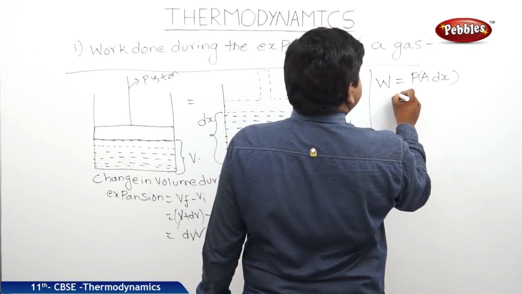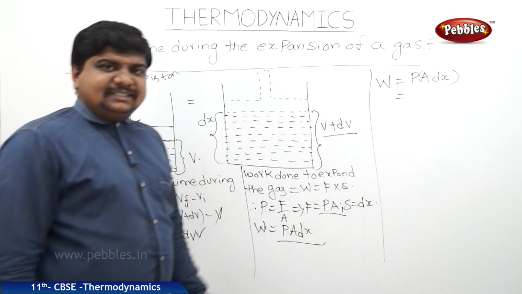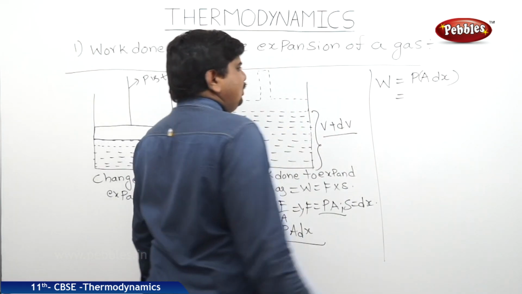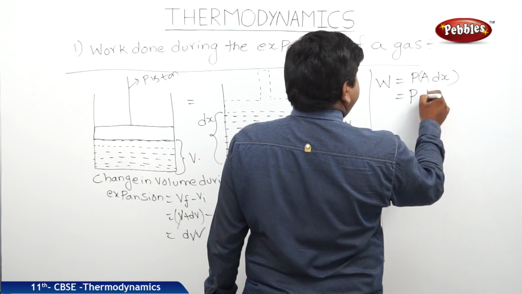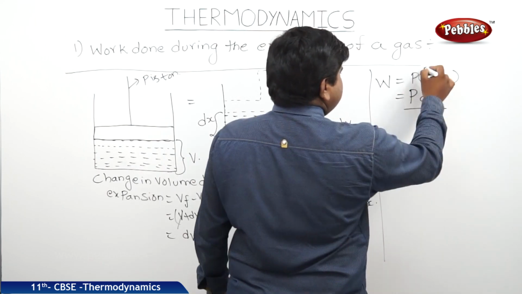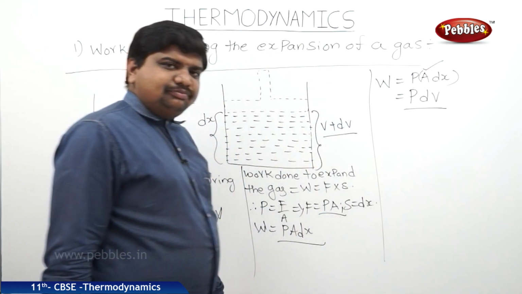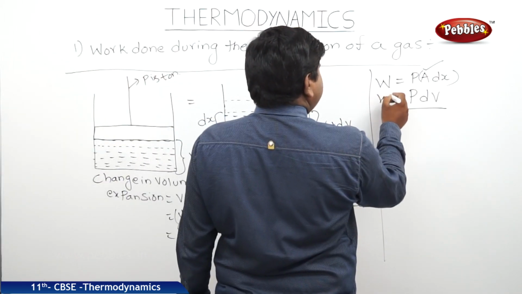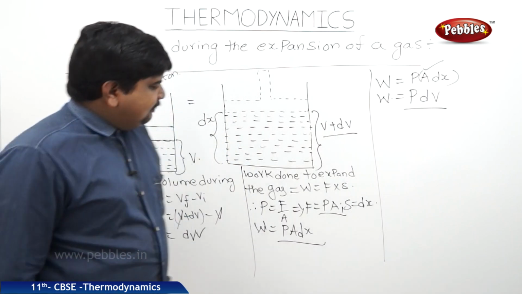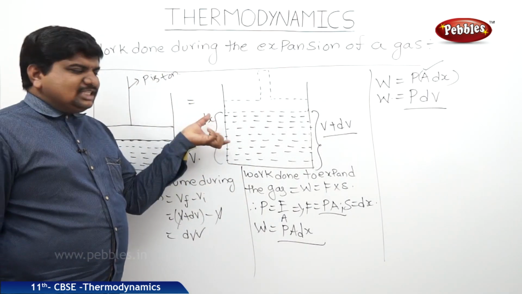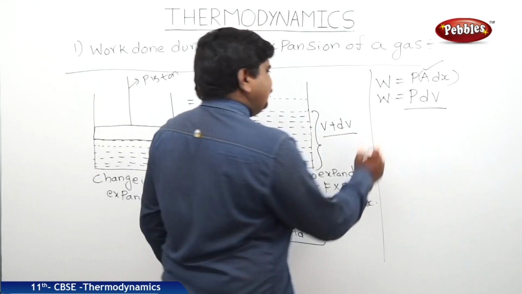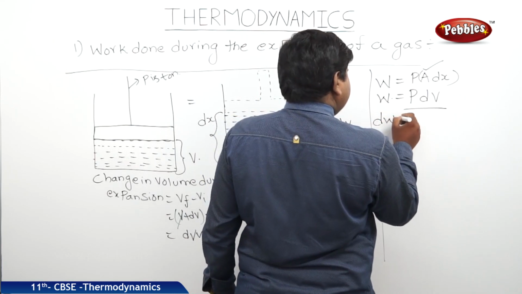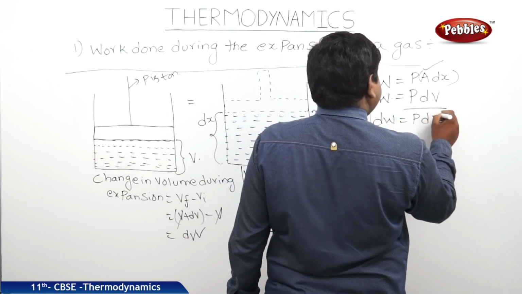This area into small displacement we can write as P dV, because area into displacement is volume. If the work done is during the small displacement, we can write dW is equal to P dV.